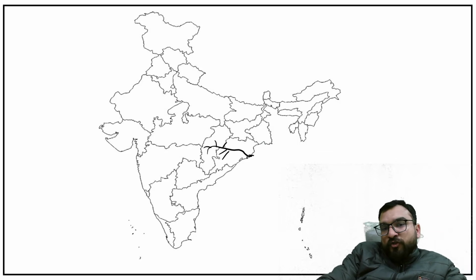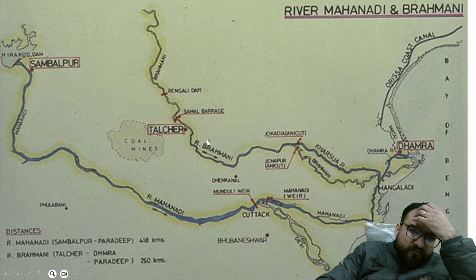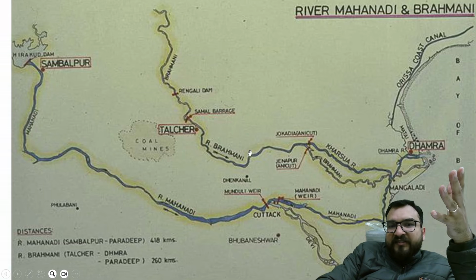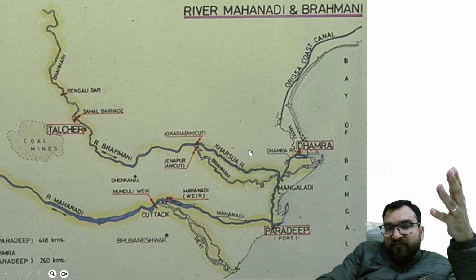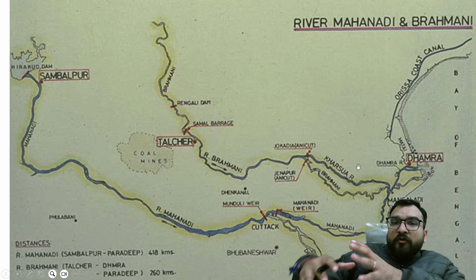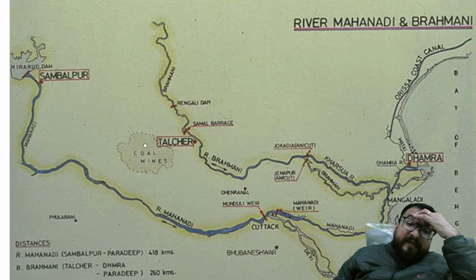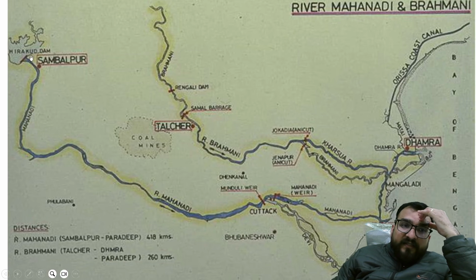Okay. Now let me show you one map also now with a different perspective, that where are one coal mines over here. Now this is one map I have found out for you so that you can see some of the places. Not every place is important. These are in detail maps, and I have taken it out from certain government websites. Like I've searched a lot about the in detail maps of Mahanadi and Brahmani so that we can have a better idea. Right. So when you will be seeing over here, see Hirakud Dam. Near about this you will be finding Sambalpur. Okay. See the important places.